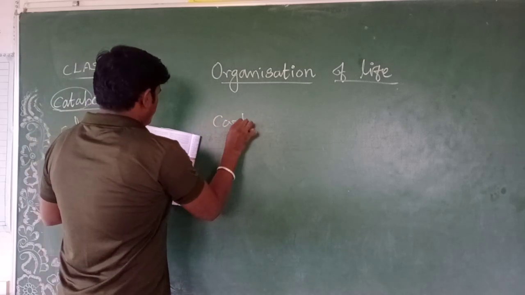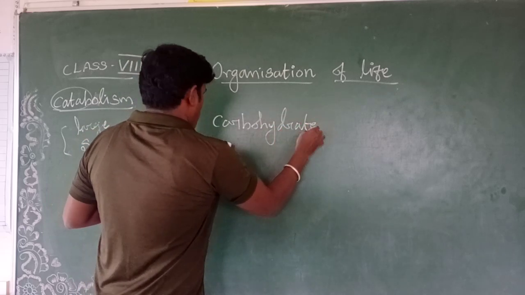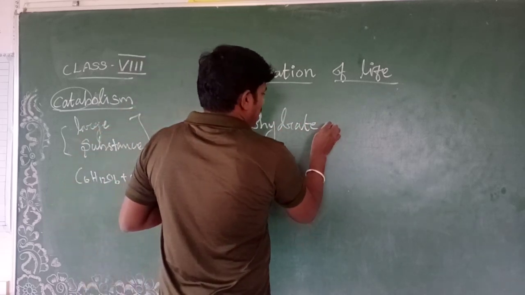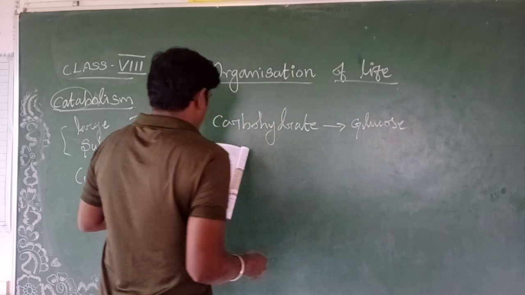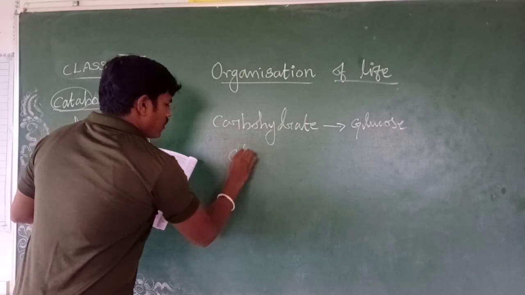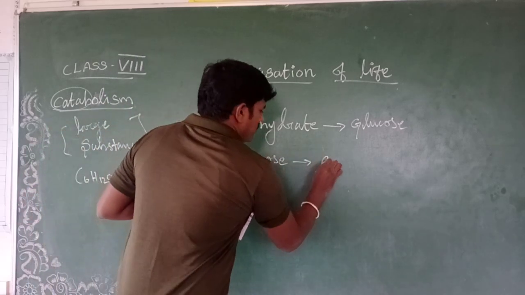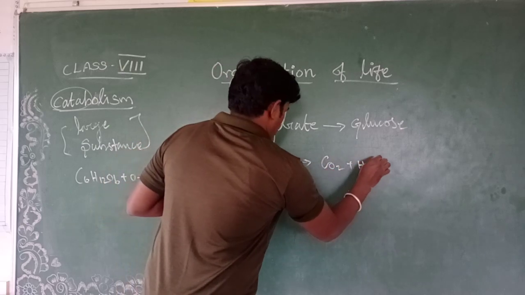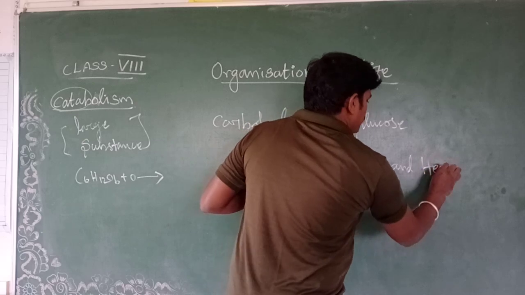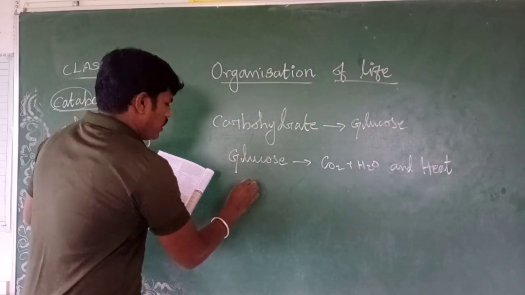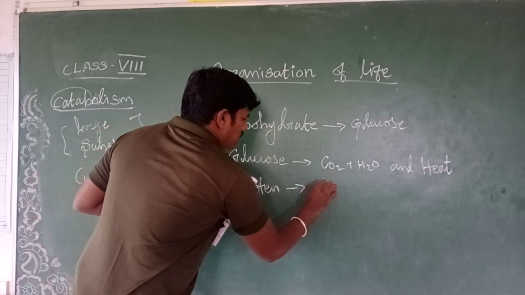Carbohydrate is converted to glucose, and then glucose is converted to CO2, H2O and heat. And then protein is converted to amino acids.